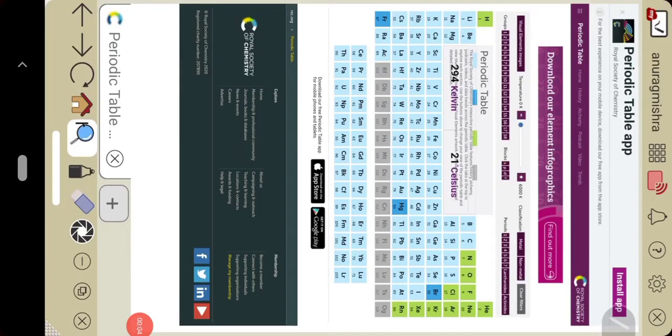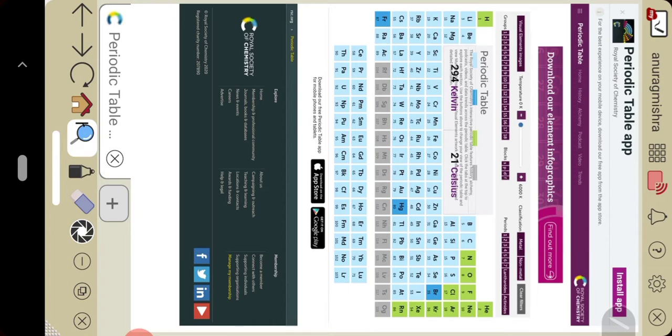Today we will discuss a new chapter, the study of the first element, that is hydrogen. In the previous chapter we discussed the periodic table, how the development of the periodic table took place. We started from early chemists and ended with the modern periodic table given by Henry Moseley. Now we will start the study of the first element, that is hydrogen.